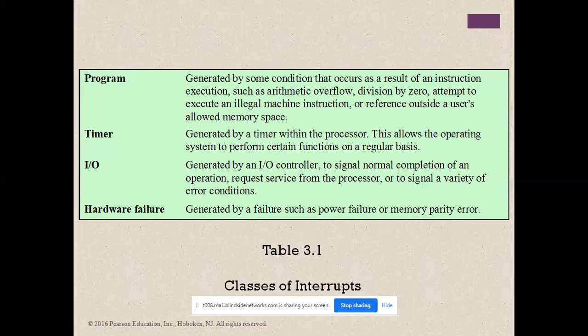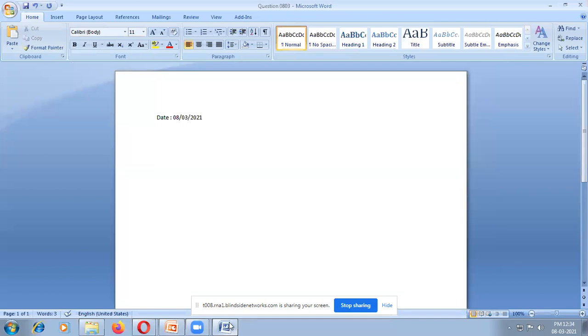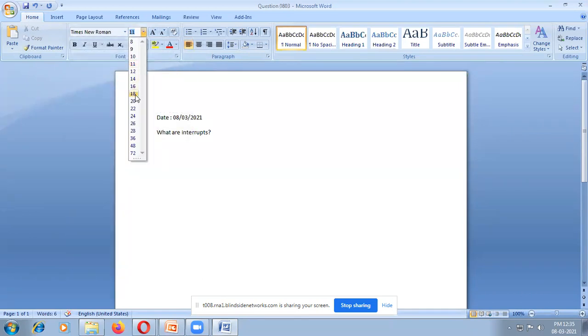So what is the question? What are interrupts? Interrupts are nothing but abnormal conditions. In that condition, the microprocessor provides a signal for the abnormal condition.